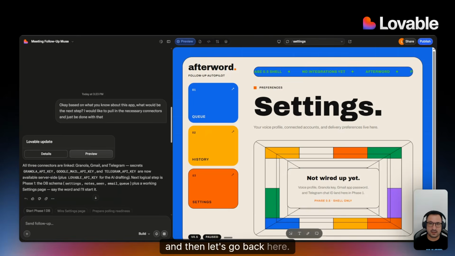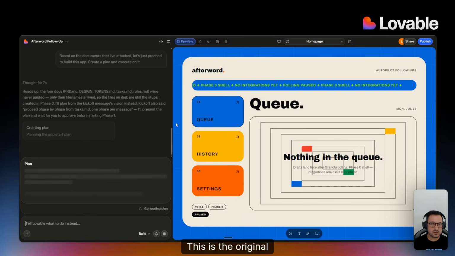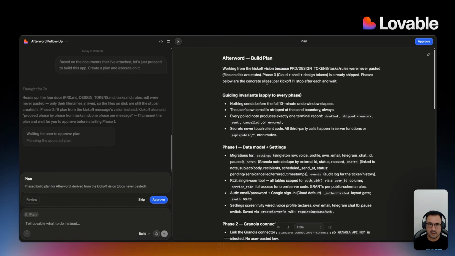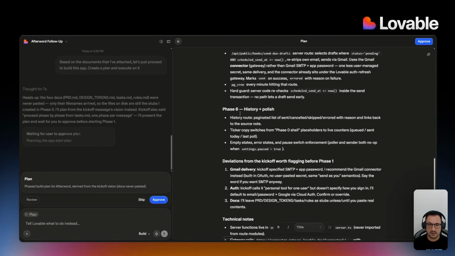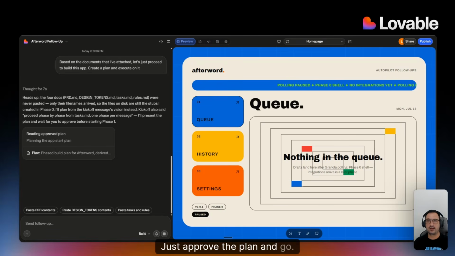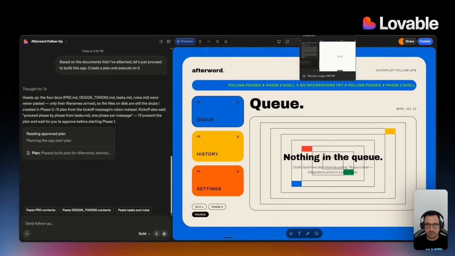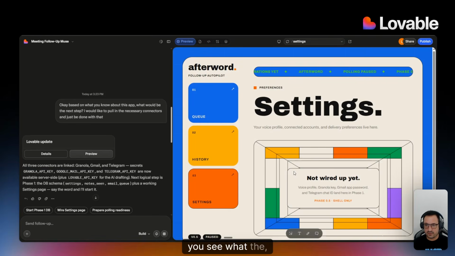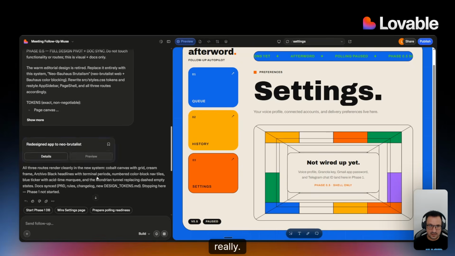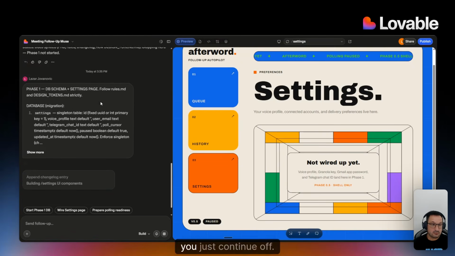And then let's go back here. This is the original project. Okay. Working from the vision, phase 1, phase 2, 3, 4, 5, 7, 6. Okay. Just approve the plan and go. Right. So this is the way I would just build this app from start to finish. And then you just test, you see what the gap is really, and then you just continue off, right?